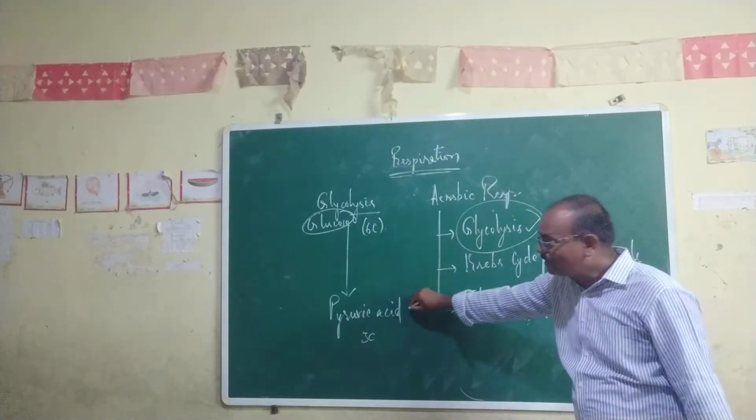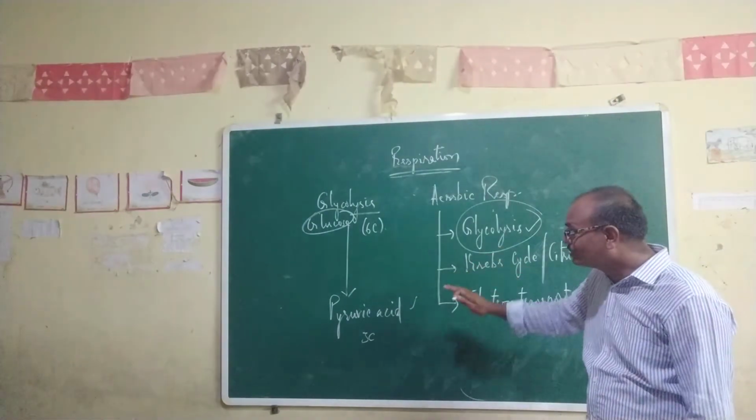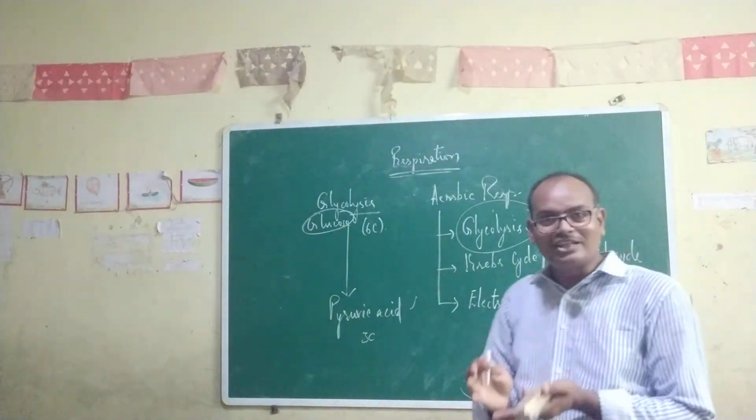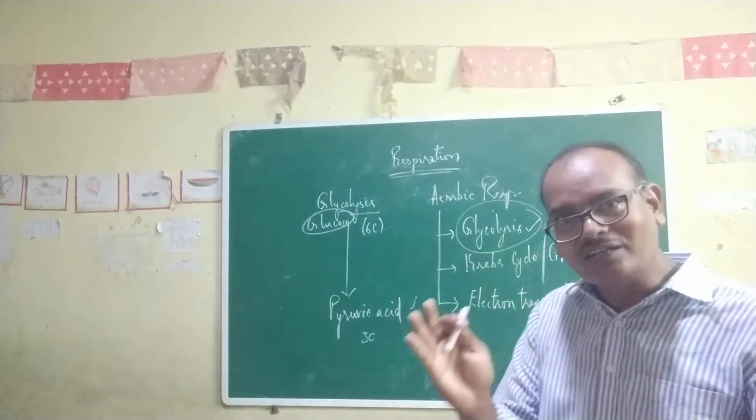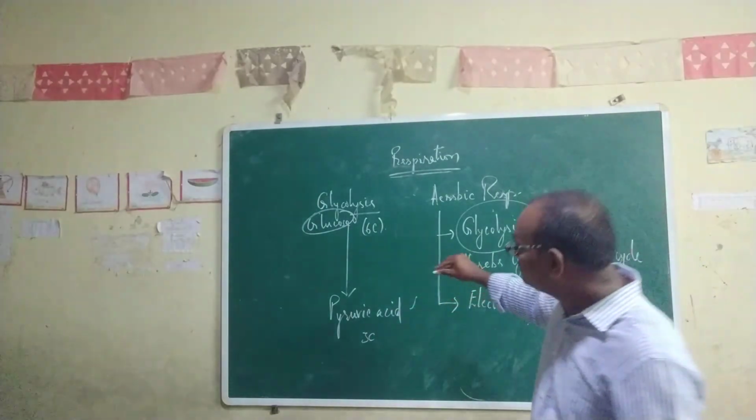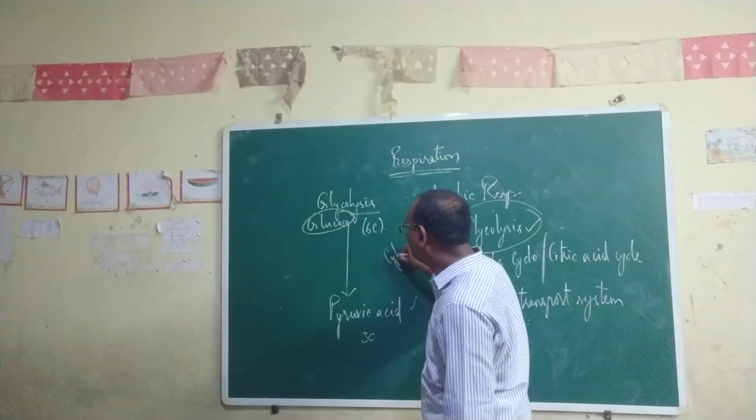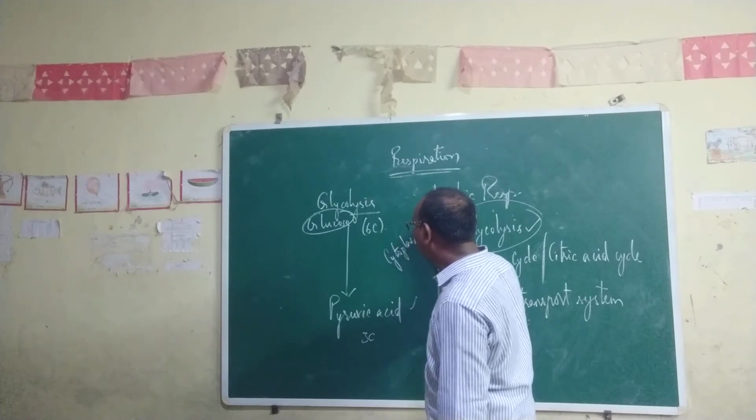Because of glycolysis, pyruvic acid is produced in the cytoplasm. What is the location of glycolysis? Glycolysis takes place in the cytoplasm of the cell.